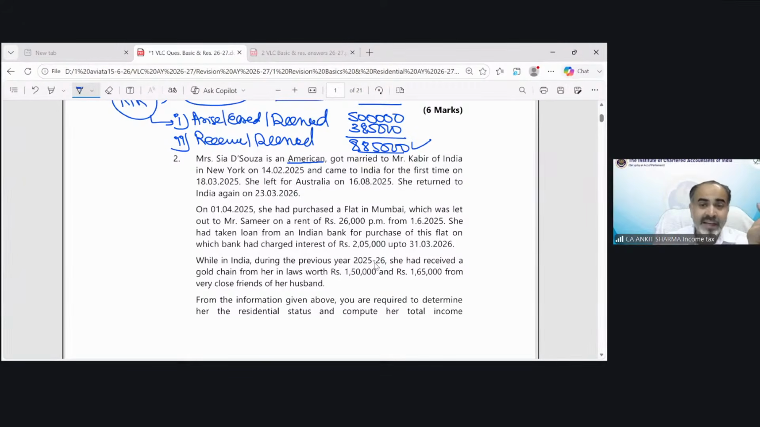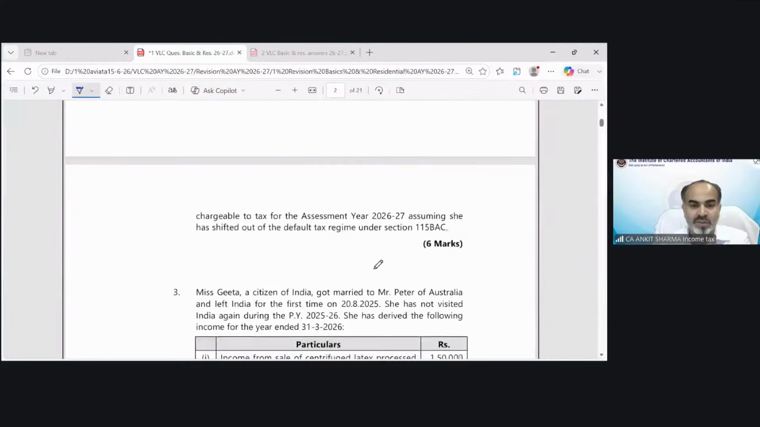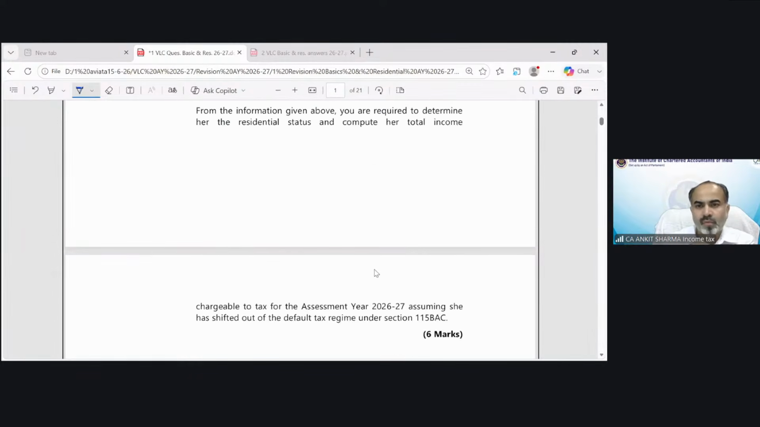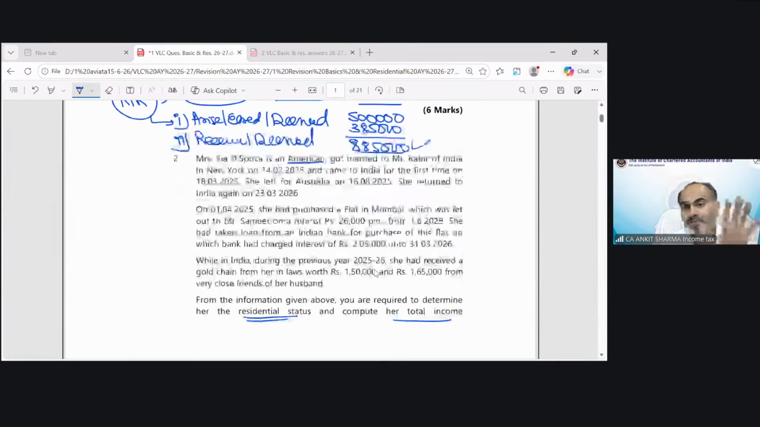But again, as I've told you, first of all, we need to see what is the requirement of the question. The question is asking you the residential status, of course, and her total income chargeable to tax, assuming she has shifted out of the default tax regime. That means she is under the optional tax regime.